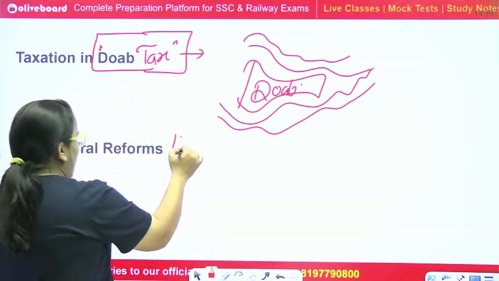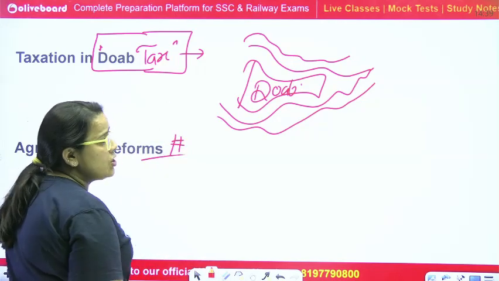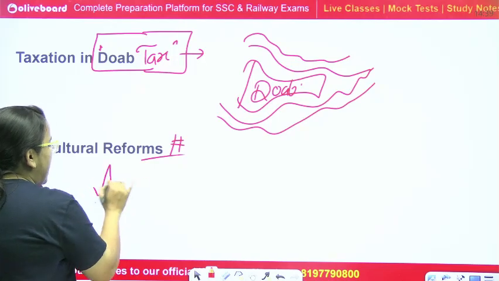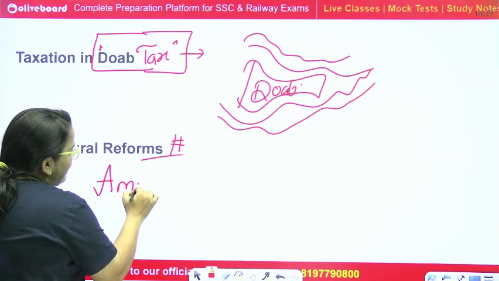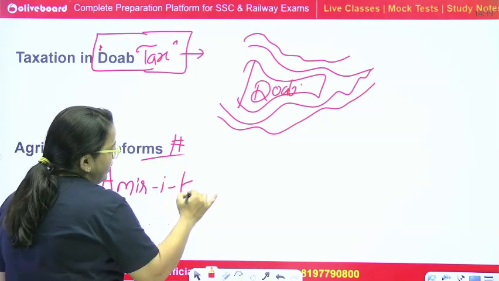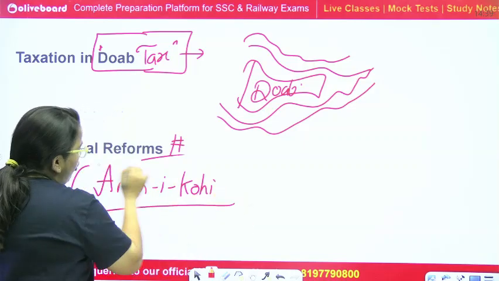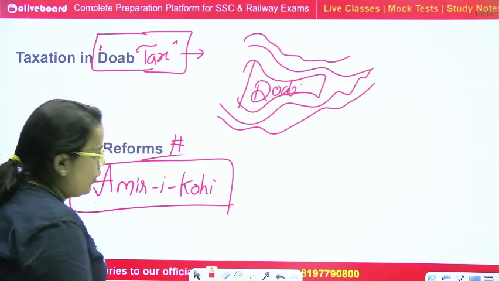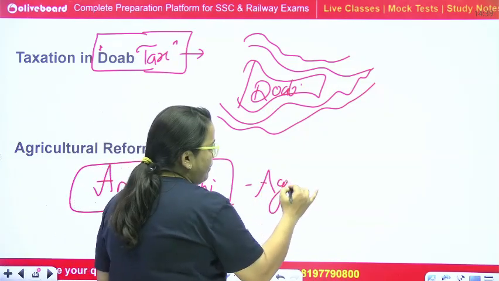Now, he did some agriculture reformation, especially because he started a new department, the Amir-e-Kohi, or you can also call it the Diwan-e-Kohi. It was an agriculture department.